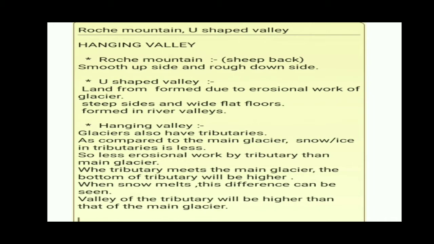When the snow melts, the difference can be very easily seen. The valley of the main glacier will be deeper, but the valley of the tributary glacier will be a little bit higher. So the valley of the tributary will be higher than that of the main glacier.